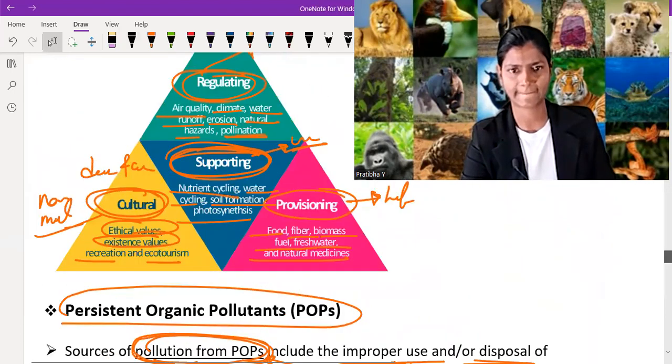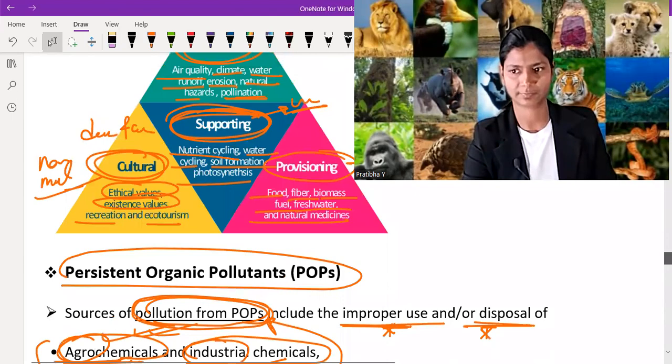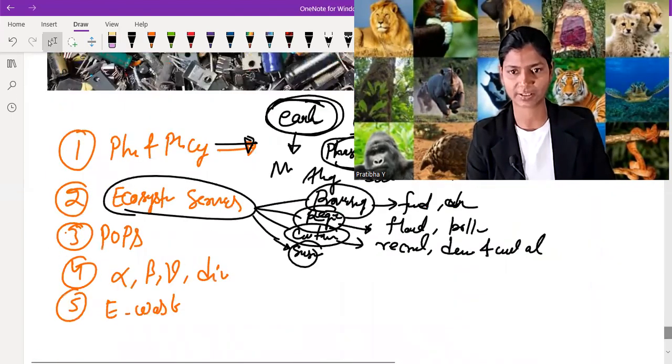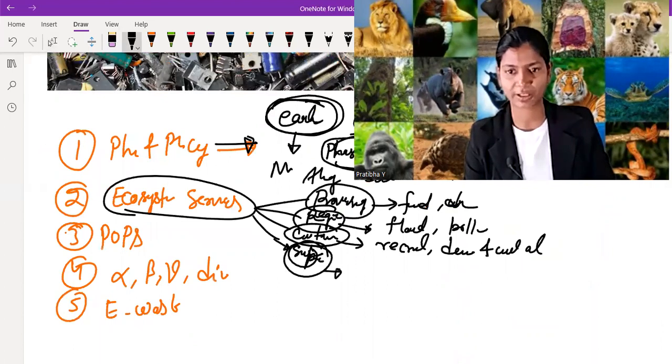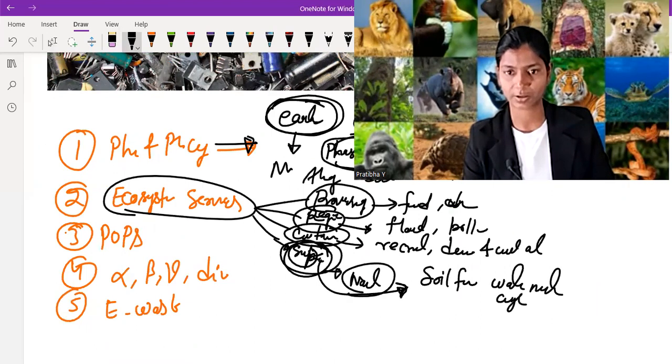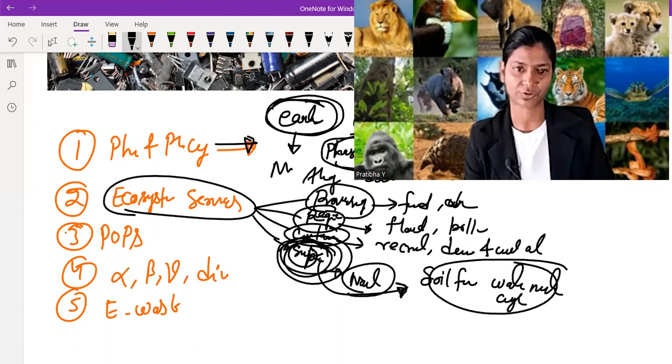Fourth one is supporting. Yeah, I'm sorry. So, for not sustaining, supporting. That means natural phenomena occurring within the earth are a form of supporting, like soil formation, water, nutrition cycle. Water cycle are all forms of supporting ecosystem services.